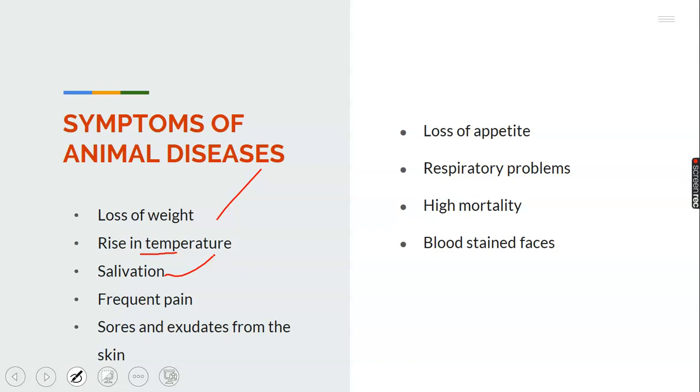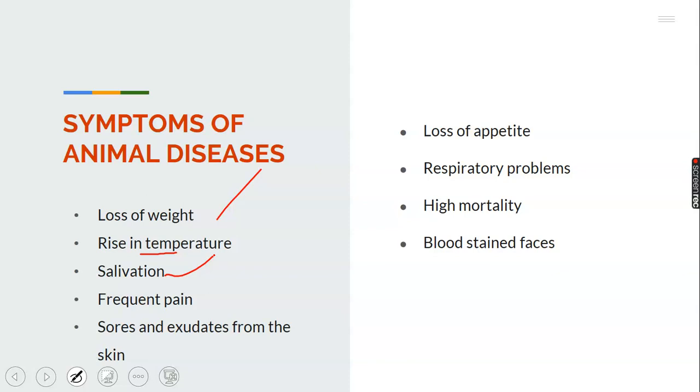If you have a poultry farm, it is mainly noticeable among poultry birds, like fowl, those of us rearing fowl at home. We discovered that these animals will be dropping saliva. When your farm animal or any animal you are rearing is dropping saliva, observe such animal, then you should know that it has been affected by a particular disease.